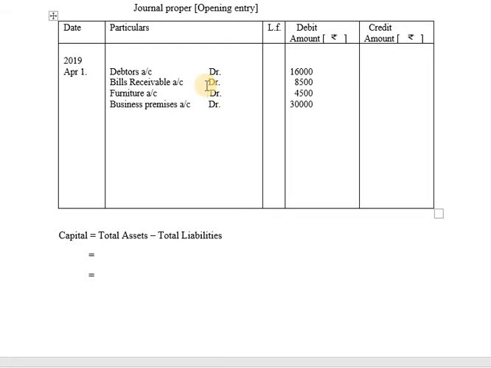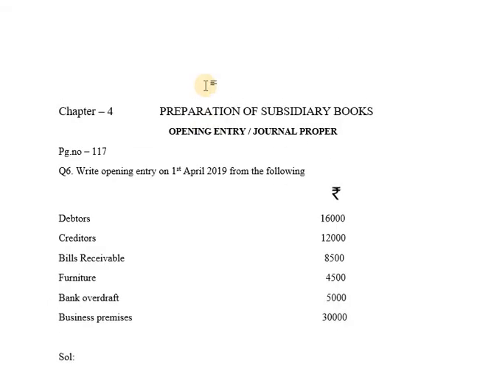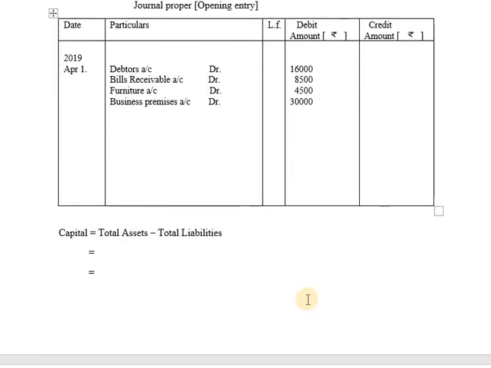So on credit side we have 2 items. First we have creditors 12,000, next we have bank overdraft 5,000. So these 2 names, creditors 12,000 and bank overdraft 5,000, will be recorded on credit side. So here you will be writing it as creditors account. The amount is given as 12,000.